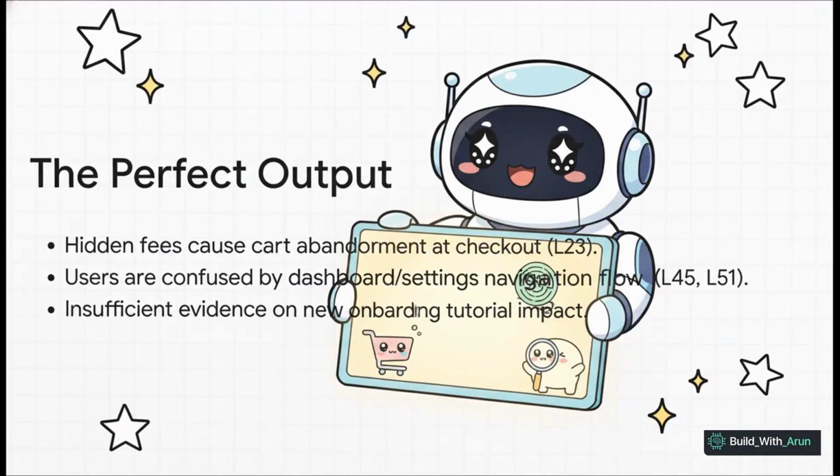And here it is, the payoff. The output is perfect. It's concise, it's actionable, and it's tied directly to the source material with citations. And look at that last bullet point. It honestly reports insufficient evidence, just like we told it to. This isn't some vague summary. This is a precise, reliable, and totally trustworthy analysis.